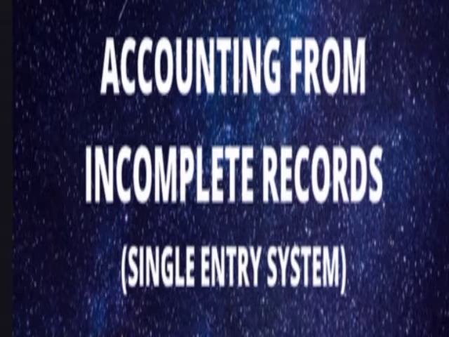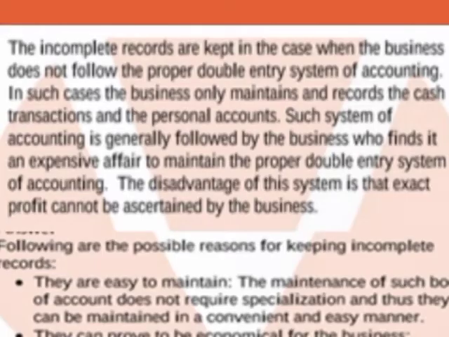Today we are going to start a new chapter, accounting from incomplete records or single entry system. Till now we were discussing the double entry system, according to which both aspects of a transaction, debit and credit, are recorded with equal amount. One more system of recording transactions in the books of account is there, that is known as single entry system.